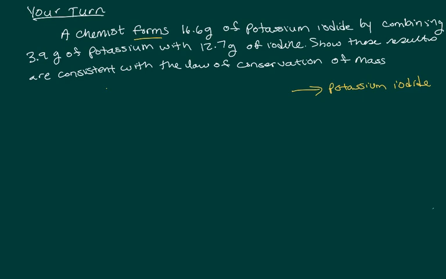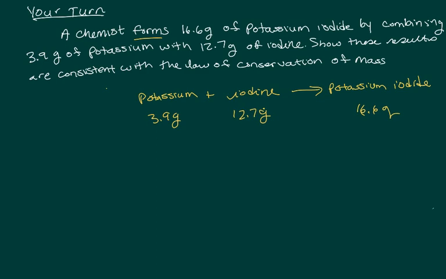And this is done by combining potassium with iodine. So I have 3.9 grams of potassium and 12.7 grams of iodine, and I end up making 16.6 grams of potassium iodide.